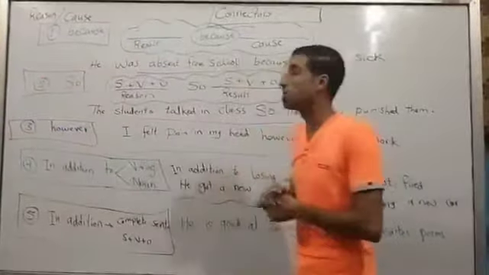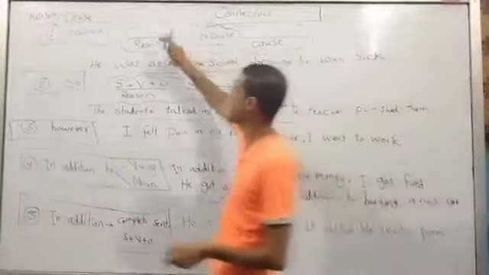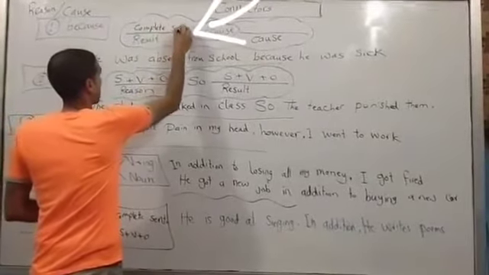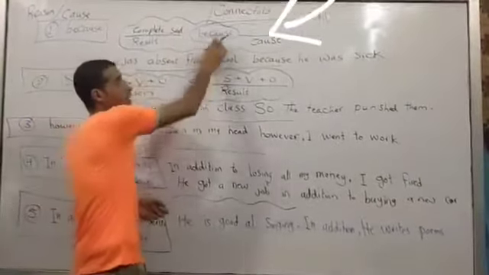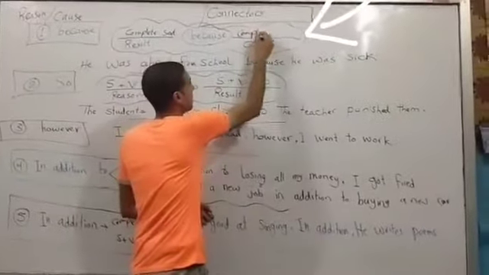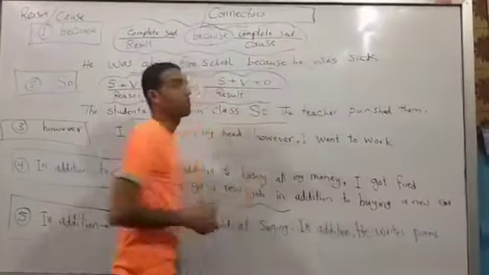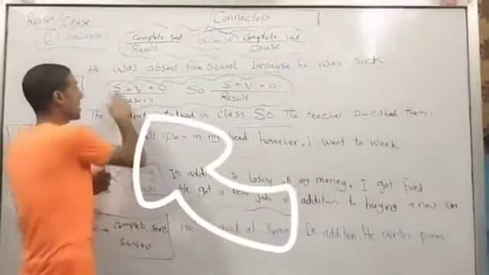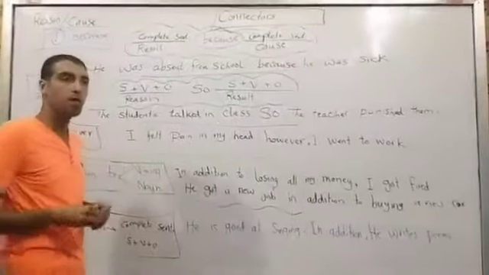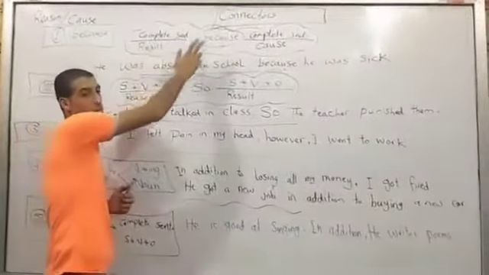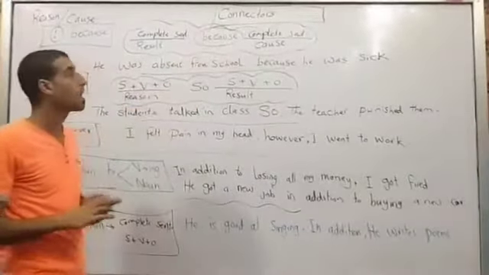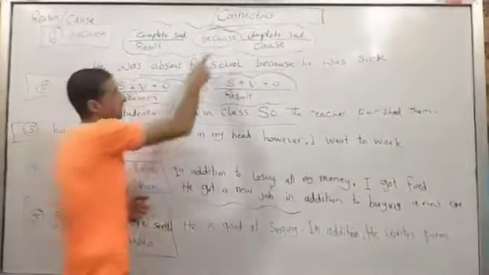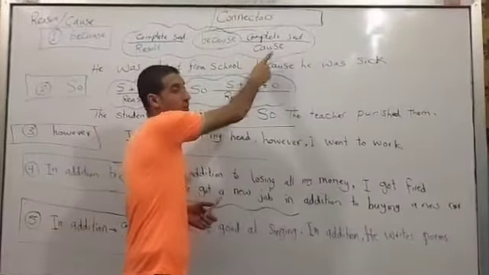In order to show the reason, we use because in the middle of the sentence, and what comes before it? We use a complete sentence. What comes after it? We use a complete sentence too. What do you mean by complete sentence? A sentence that is formed by subject, verb, and object. There must be a complete sentence before and after because. But the first complete sentence before because is the result, and after because we use the reason or the cause of the action.